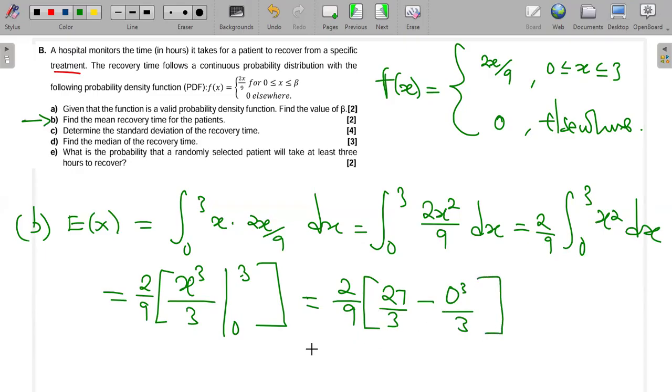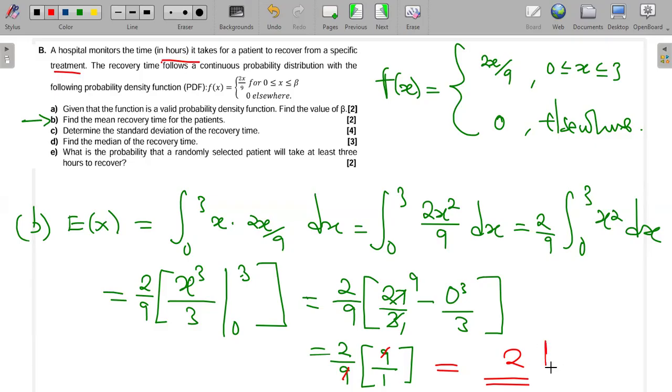So this means that we are going to have 2 over 9, and then here, 27 over 3 is 9. So here I'm just remaining with 9 over 1. So we see that the 9 and the 9 will cancel. So I'm just going to have 2. So the expected mean recovery time is 2. Okay. And this time is being measured in hours. So this means the mean recovery time is actually 2 hours. Okay, so we can put it somewhere here. The expected value of x, which is the mean recovery time, is just 2 hours. This is how to calculate it.